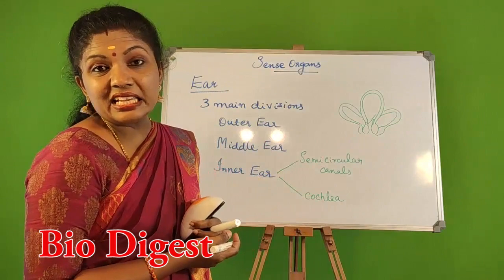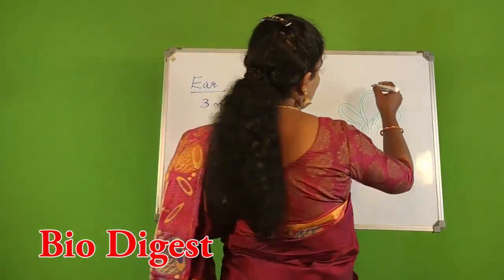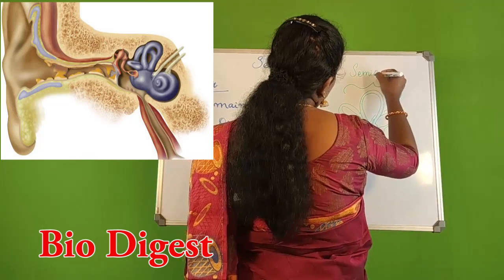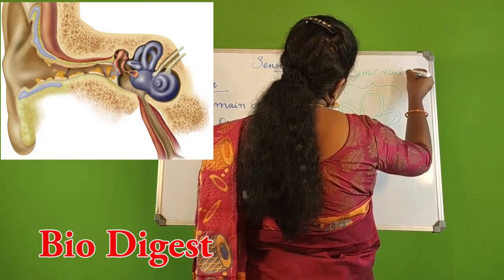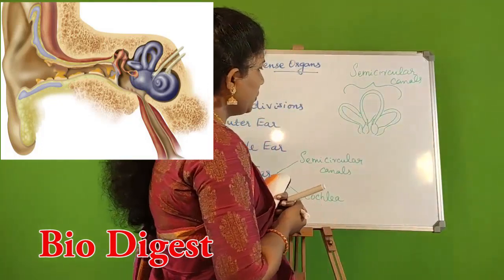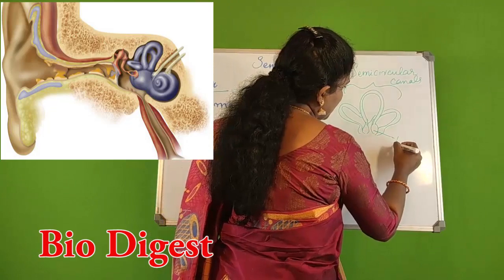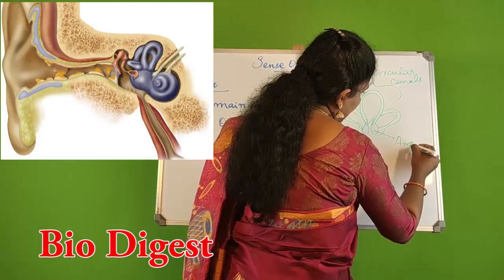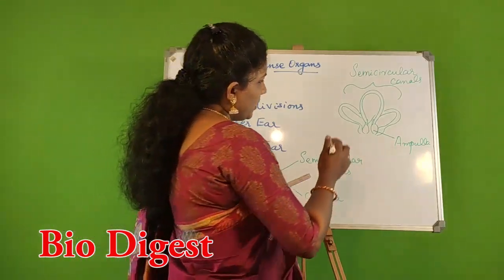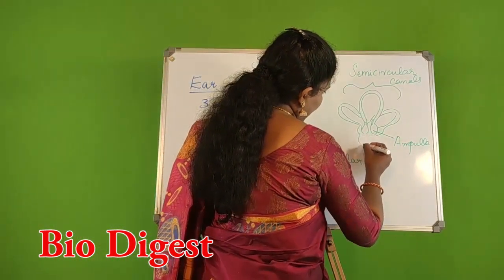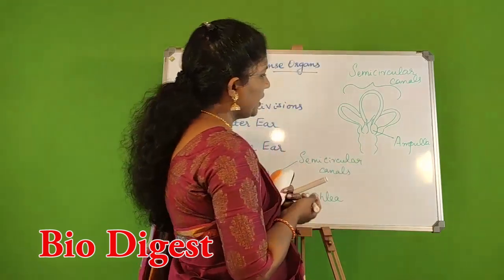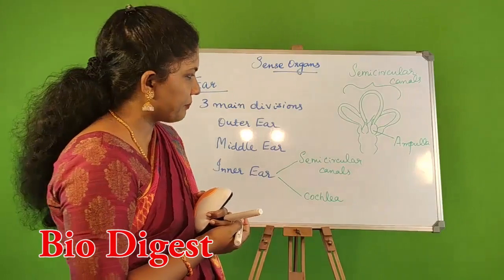So these are the three semicircular canals. This is a semicircular canal. Now you can see the base of the semicircular canal. It is called the ampulla. Now this semicircular canal is actually connected to this cochlea by means of a short stem.